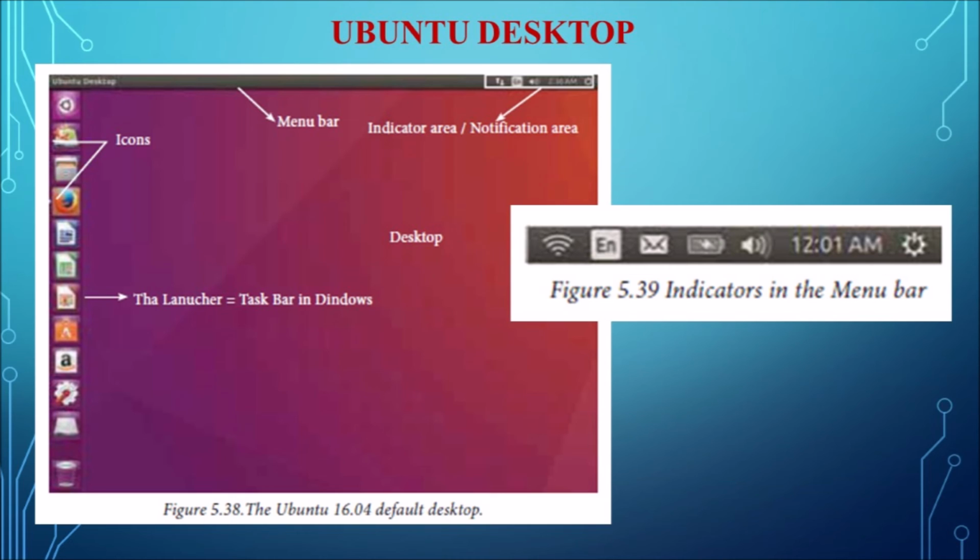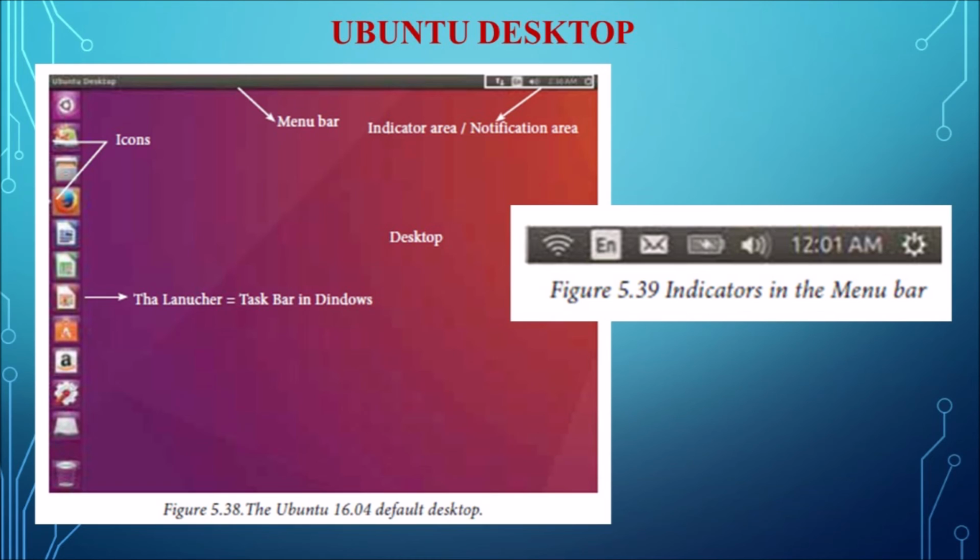You can see the menu bar, which is located at the top of the screen, and the menu bar incorporates common functions used in Ubuntu. The frequently used icons in the menu bar are found on the right. The most common indicators in the menu bar are located in the indicator or notification area, in the top right area. You can also see the network indicator for internet connectivity. This manages the network connections and allows the user to connect to a wired or wireless network.